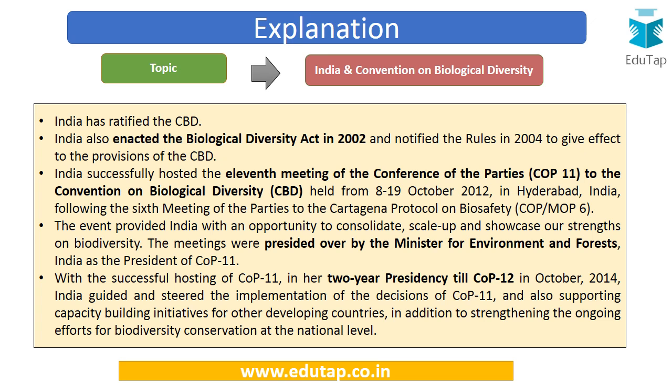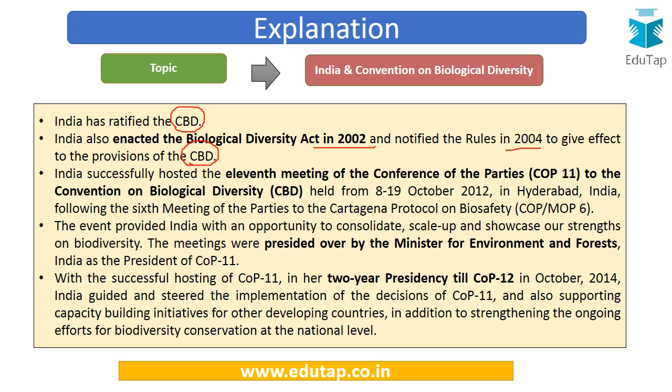So if we talk about India's association with the Convention on Biological Diversity, then India has ratified this particular convention. Further, India has enacted the Biological Diversity Act in 2002 and notified the rules in 2004 to give effect to the provisions of the Convention on Biological Diversity. So India is a member of this particular convention, and India has also made proper legislative changes to ensure that India remains compliant to the provisions of this convention.